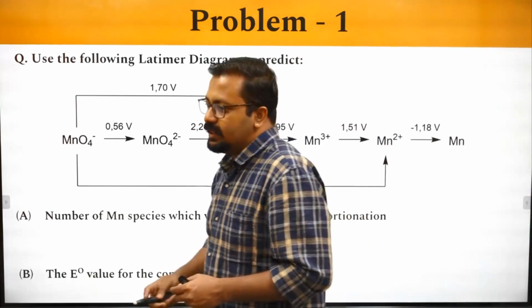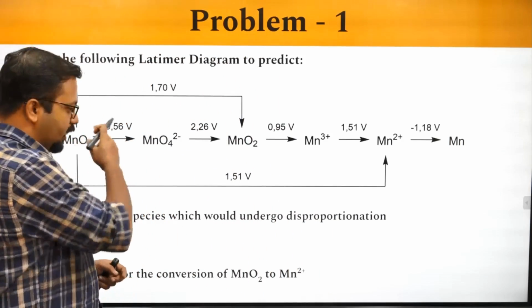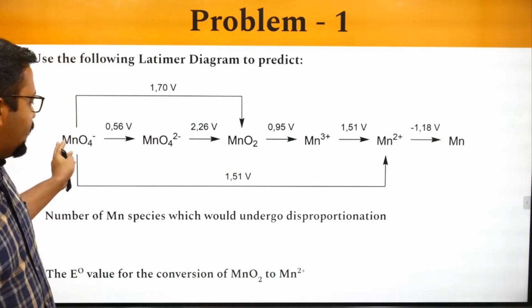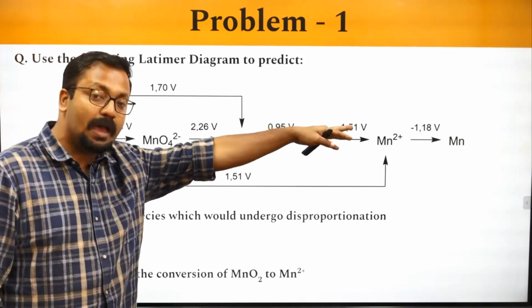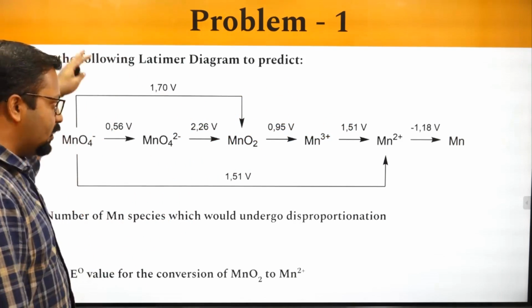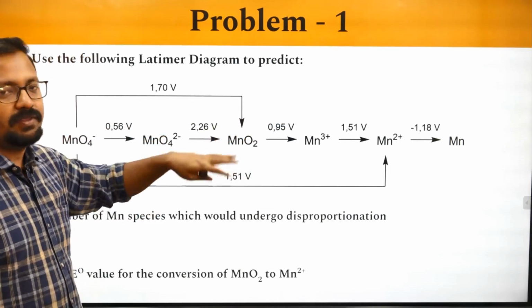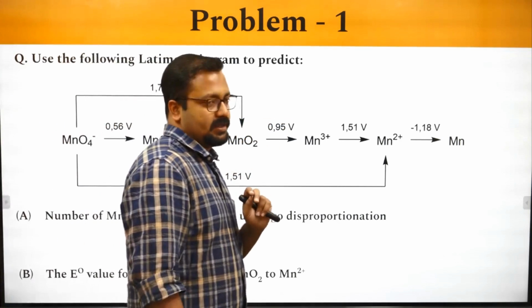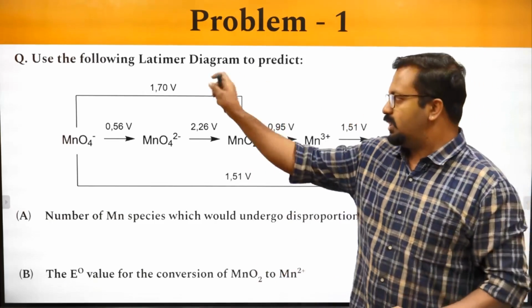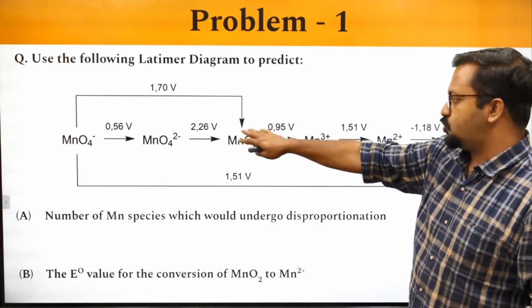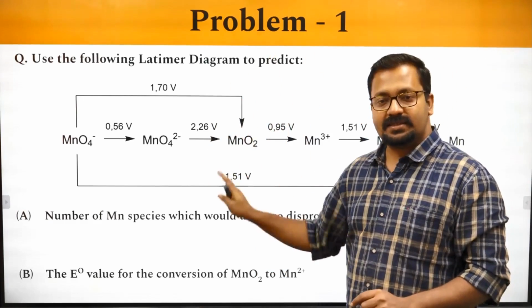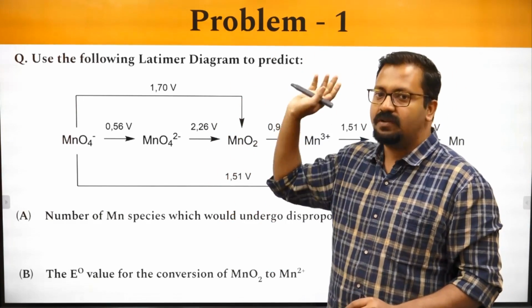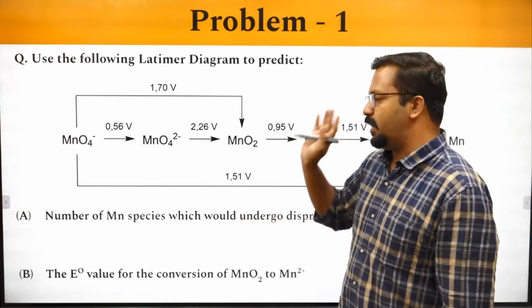So you can see that permanganate over here is going from MnO4 minus, MnO4 2 minus, MnO2, Mn3 plus, Mn2 plus, all the way to Mn. So all these values that you can see above the arrows, these are not commas, these are decimals. So all these values like 1.7, 0.56, 2.26, all these values that you're seeing in terms of volts are standard electrode potential values.